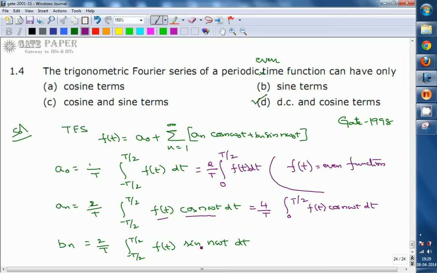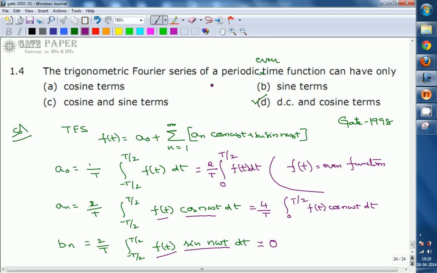Coming to bn, this is the integral from minus T by 2 to T by 2. f of t is an even function, and sin n omega naught t is an odd function. So the multiplication of even and odd becomes an odd function. The integral from minus T by 2 to T by 2 of an odd function is always equal to 0. We know that. So here bn becomes 0. We have only the a naught and an terms.